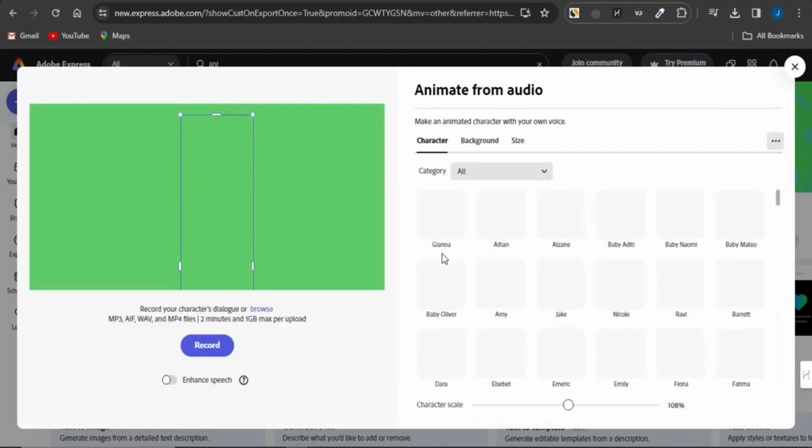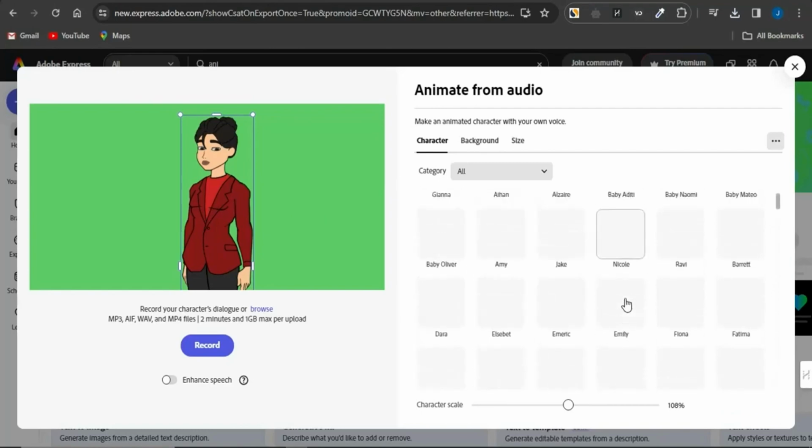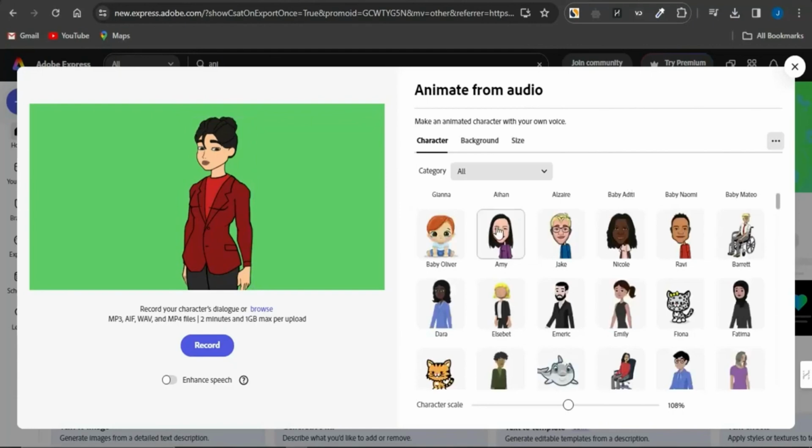The cool thing about this platform is that while editing, it's actually going to lip sync the character with our audio. This particular platform is going to help us do just that. Now, take a look at this, guys. These are actually amazing characters that you can see on the screen. Once this successfully loads up, you'll be able to see many more characters that you select from. Here are actually some cool and amazing characters right now, and you can scroll through to check for others.